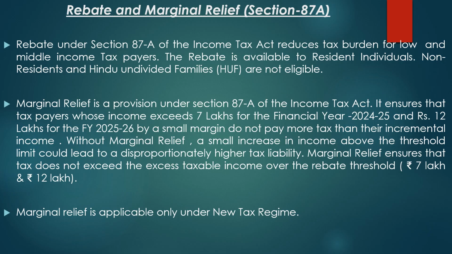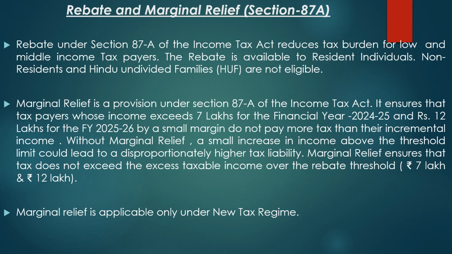It ensures that the taxpayers whose income exceeds 7 lakh for the financial year 2024-25 and rupees 12 lakh for the financial year 2025-26 by a small margin do not pay more tax than their incremental income. Without marginal relief, a small increase in income above the threshold limit could lead to a disproportionately higher tax liability.